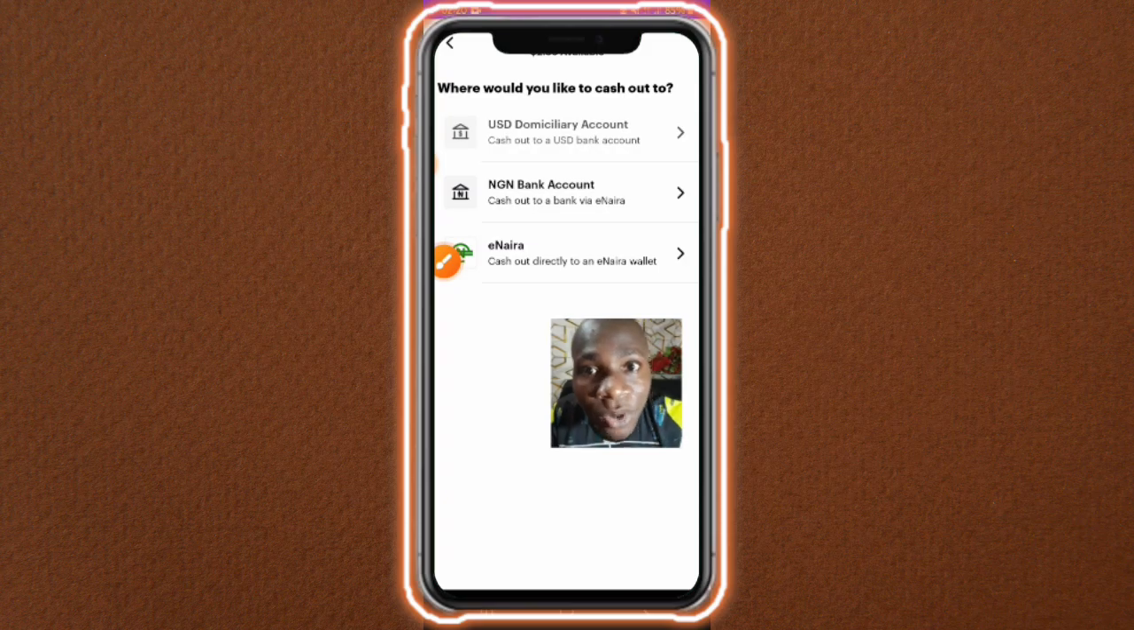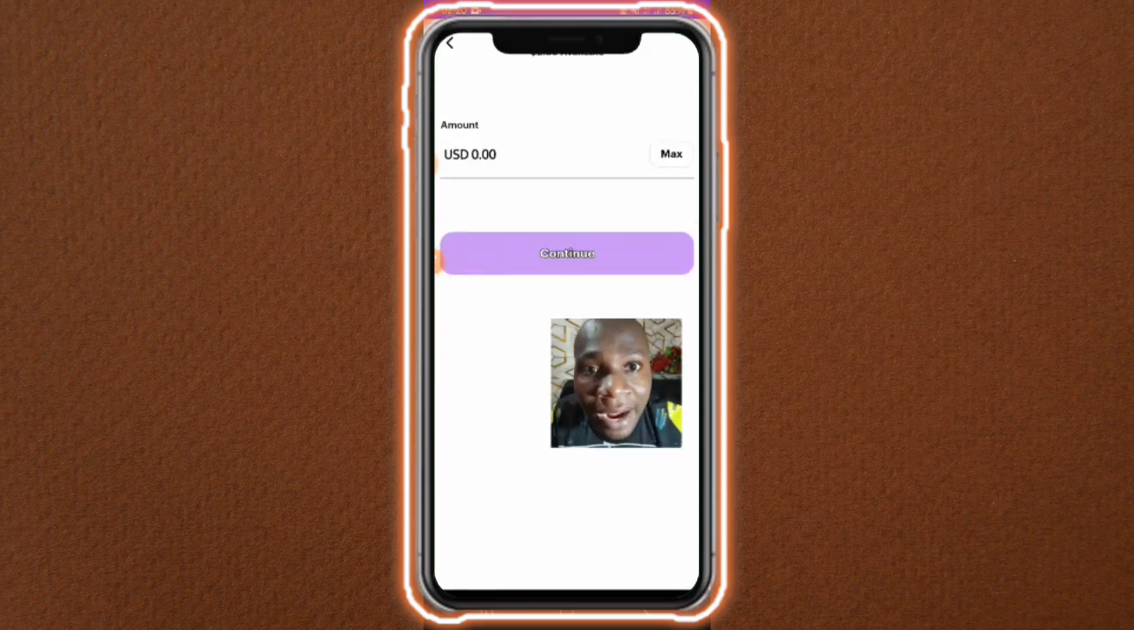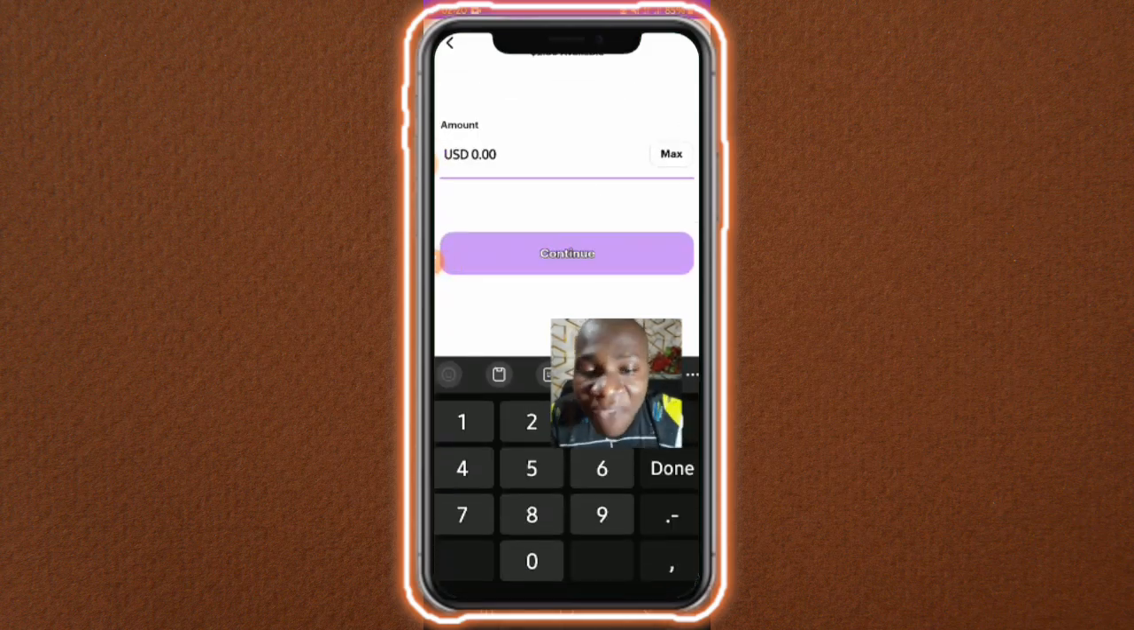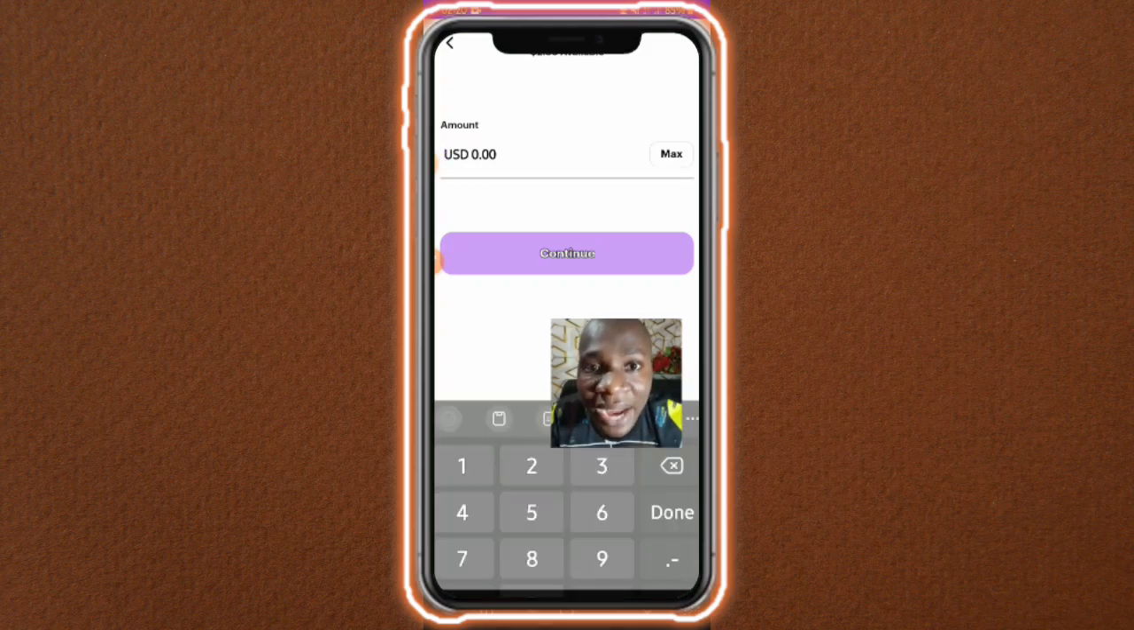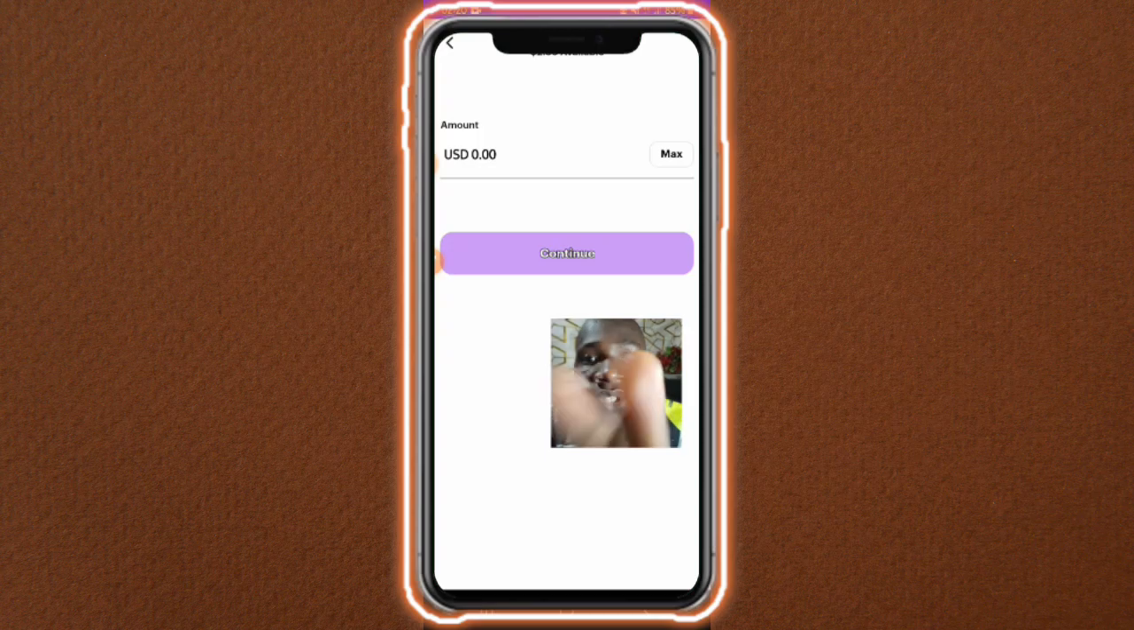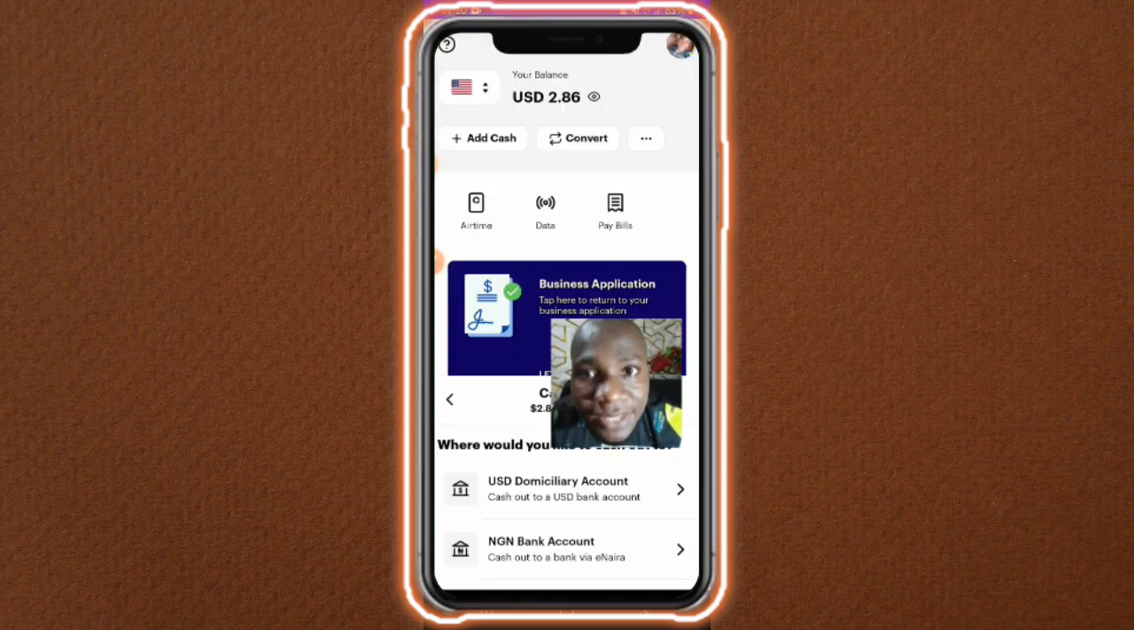It's totally simple. So if you already have a domiciliary account, just put in the amount here. Right now I have a domiciliary account, so I can just put in 2.8 USD right here and send the money to my real domiciliary account. It's totally simple, guys.